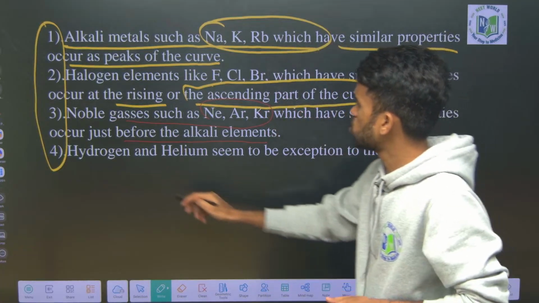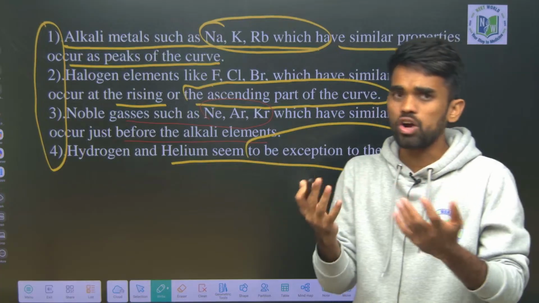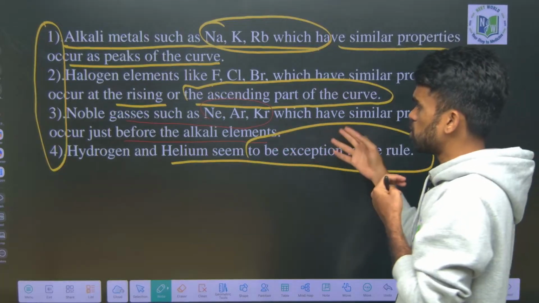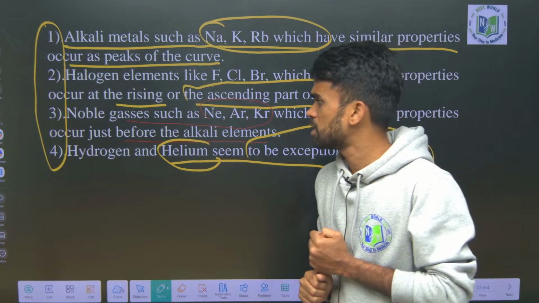Next, hydrogen and helium seem to be exceptions to this rule because they are occupying some other position. All the noble gases were occupying similar positions except helium. So that's why it is considered to be an exception in that curve.